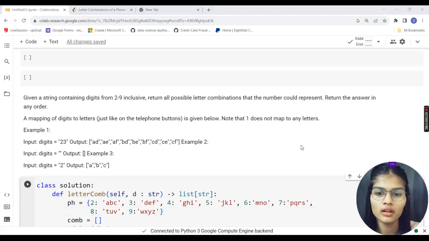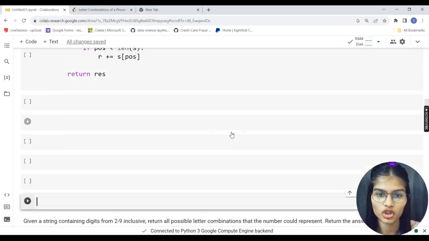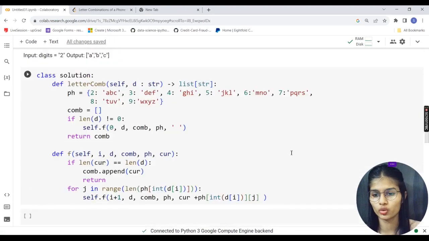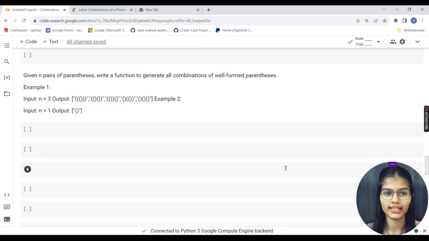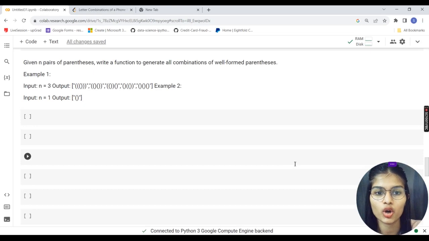So yeah, the method for solving these questions is not that difficult, right? It's all about how you can build up the logic for the same. Okay, now let's go over our next question which we have over here. In total we are having n pairs of parentheses. What we have to do is write a function to generate all the combinations of well-formed parentheses.